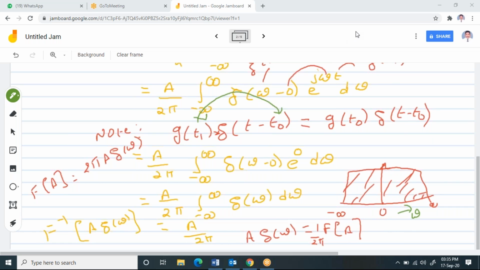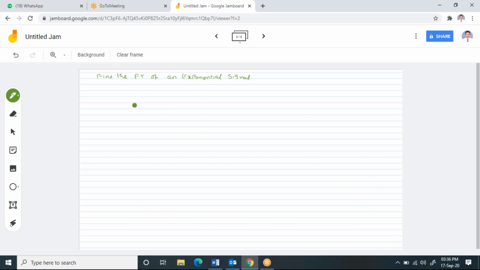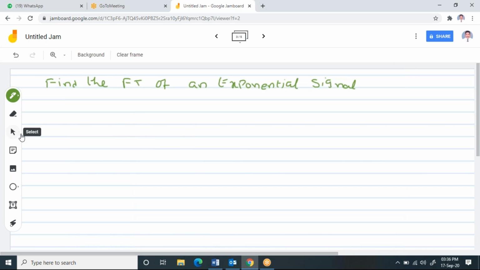Now I'm going to take another problem. Before solving this, in the last class we discussed one example, and I'm going to solve that also after this. First, I'm going to solve this problem: note down, find the Fourier transform of an exponential signal.